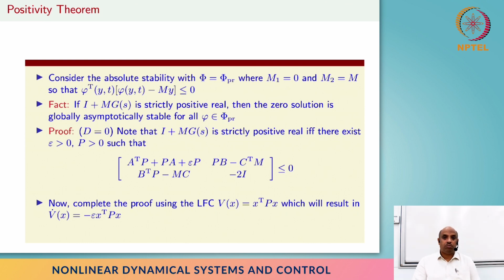So I want us to pause a little bit and understand the implication of this, right? We wanted to solve a nonlinear problem, and we divided that problem into some linear part and nonlinear part, where the nonlinear part conveniently belongs to some sector, right? Now I take the linear part and show that it satisfies some LMI given in front of you, and using Lyapunov function theory, where the Lyapunov function happens to be the simple quadratic function, and V dot happens to be also quadratic, we show the nonlinear system is stable. And that's why it's a very powerful result.